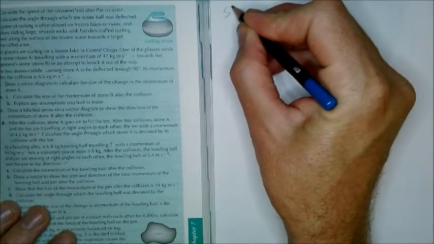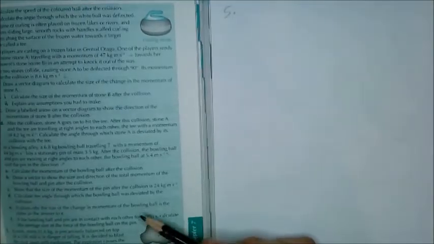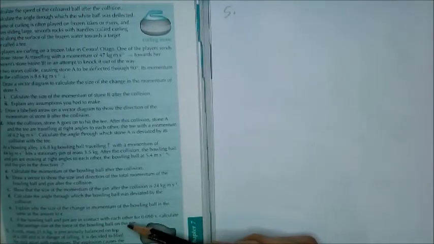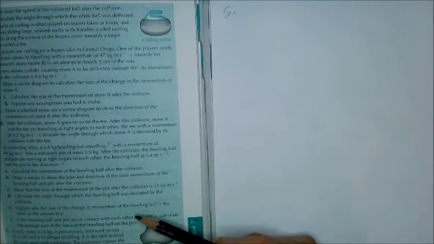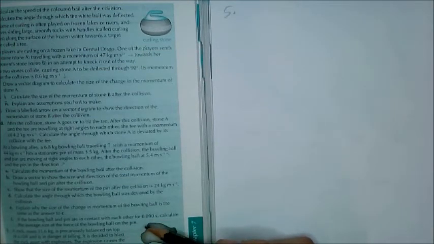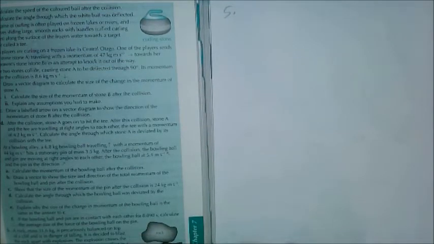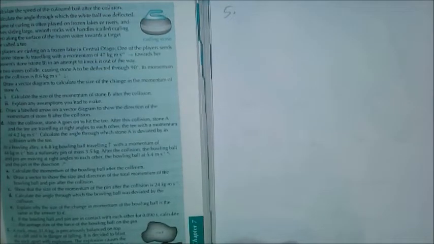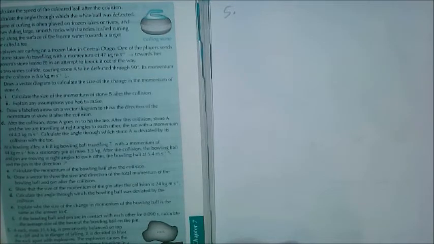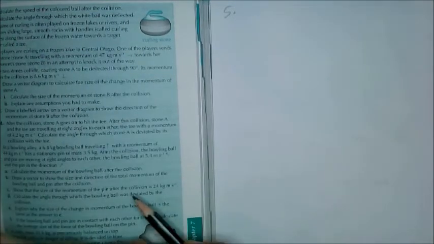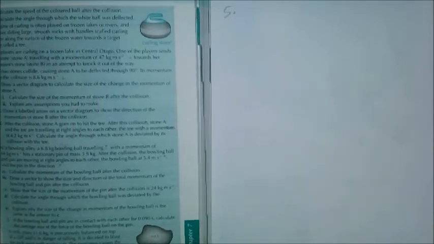Alright, question 5, got one more to go. Just turn that around, do this here, hopefully I can still fit this on the page. Question 5, a rock with a mass of 31.6 kilograms is precariously balanced on top of a cliff and is in danger of falling. It is decided to blast the rock apart with explosive. The explosion causes the rock to break into 3 pieces, each travelling in a horizontal direction.